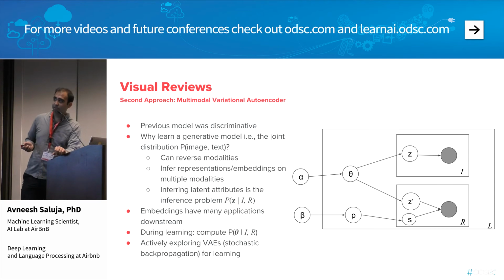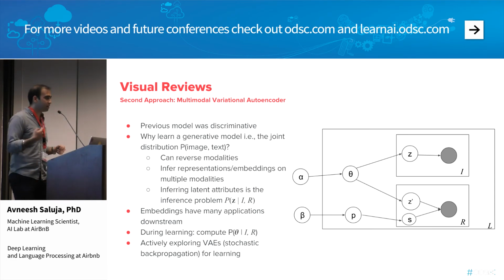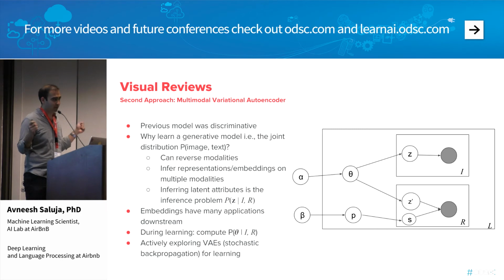The way we're going to do that is using the following latent variable model. Allow me to describe this a bit. We have L listings in our corpus. For every listing, I sample this variable theta from the prior alpha. This variable theta is essentially a distribution over my latent factors. It represents how family-friendly a listing may be, how romantic, and so on. So this distribution represents the intrinsic or latent attributes of a listing. Now, for each of the images associated with the listing,